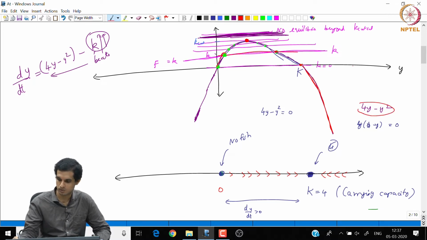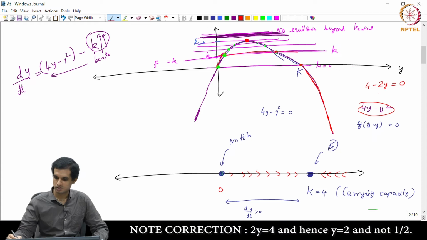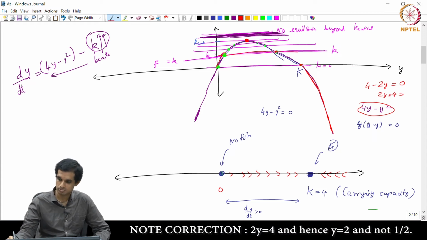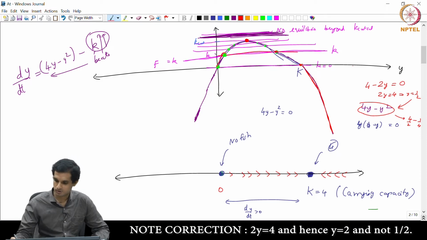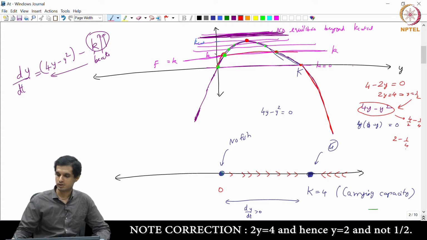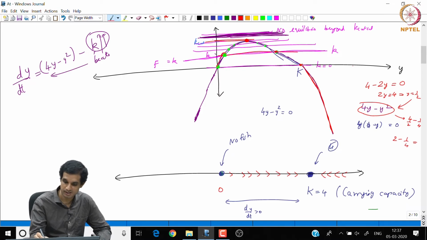If you take the derivative, what's the derivative of this? 4 minus 2y is equal to 0, because we want the derivative to vanish. So this gives us 2y equal to 4, y equal to 1 by 2. Substituting y equal to 1 by 2 here, it gives the value 4 by 2 minus (1 by 2) square. So this 4 by 2, which is 2, minus 1 by 4. So 2 minus 1 by 4, whatever value this fraction is, that is the critical harvesting rate.